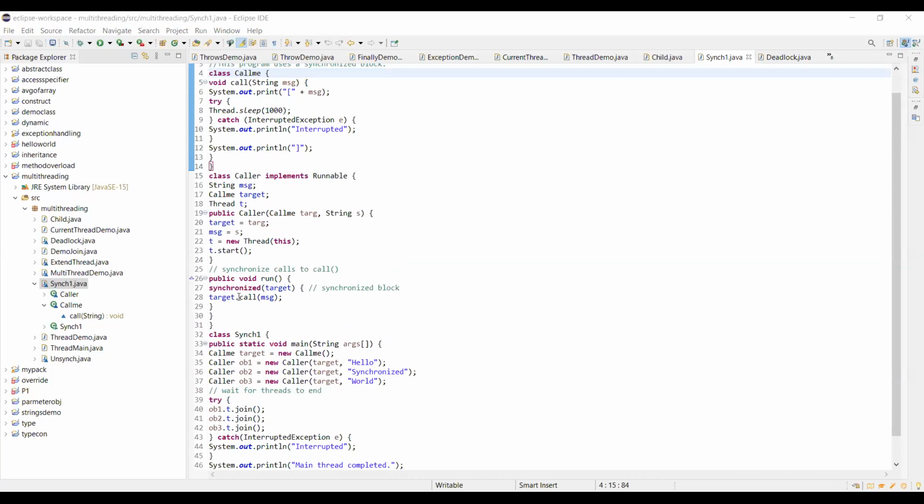So to overcome that, we are creating one block. Inside that block, accessing the call method is done, so that only one thread, or only one object thread, will be allowed at a time, and the remaining threads have to wait until the completion of that execution, so that it is done one by one, synchronously. Okay, any doubt in this program? Very important one, synchronous. So this synchronized block is the mechanism of monitoring. Here we are monitoring this call method, so that only one thread is allowed to access it.